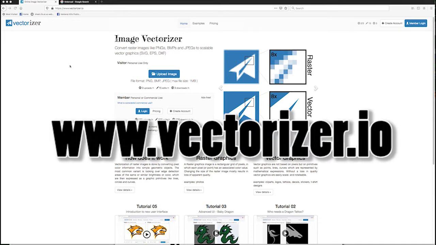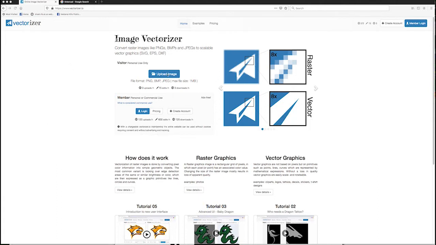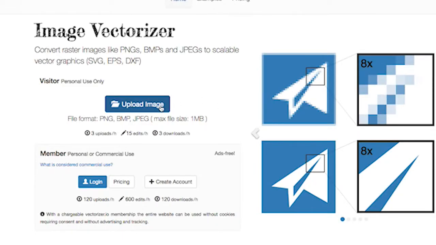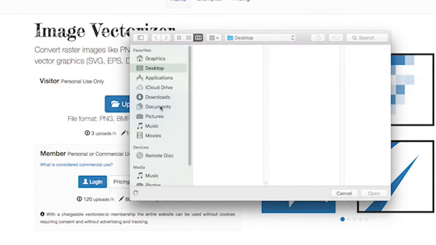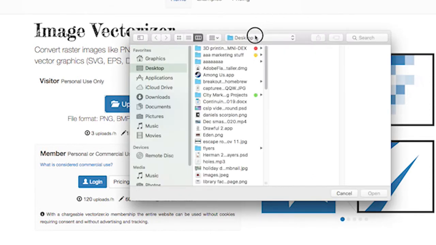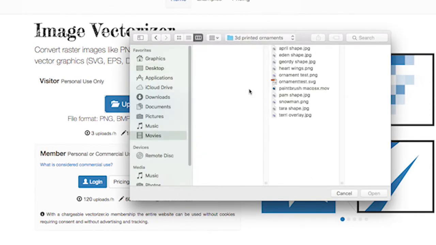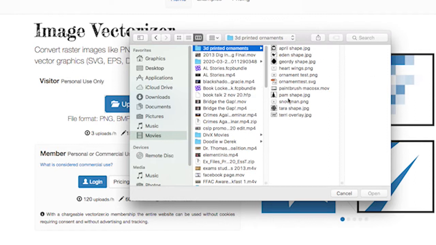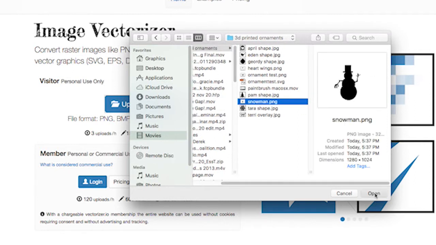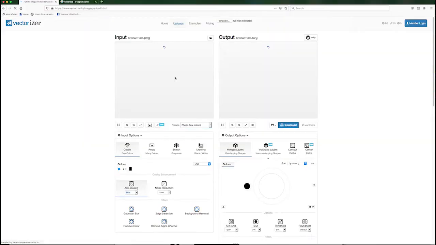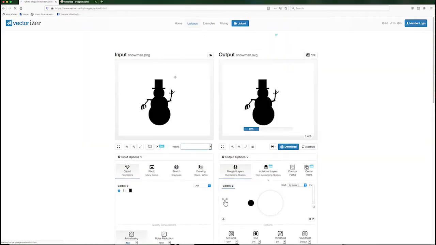Vectorizer.io. Now, if you drew your shape by hand with paper and markers, you'll first need to scan your art or take a picture of it with your phone. Once you have the picture, you can head to Vectorizer.io and click Upload Images. After that, just navigate to where your picture is and select it. Once your picture is selected, you'll start tracing your image and turning it into vector art.